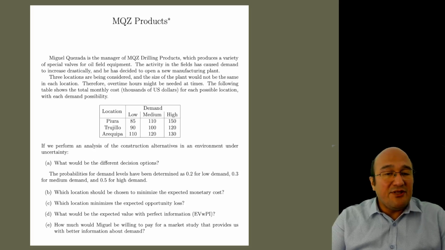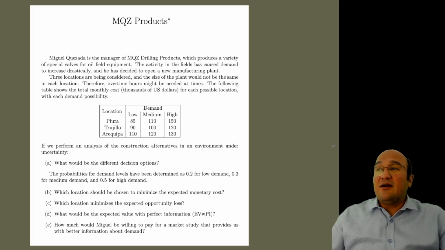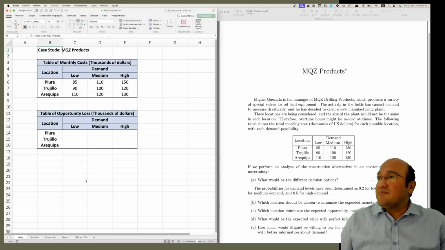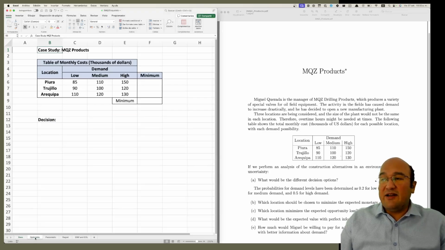Which location should be chosen to minimize the expected monetary cost? Which location minimizes the expected opportunity lost? What would be the expected value for perfect information? And how much would Miguel be willing to pay for a market study that provides us with better information about the demand? Okay, so that's the case. Let's open the Excel file. We have to fill the Excel file.